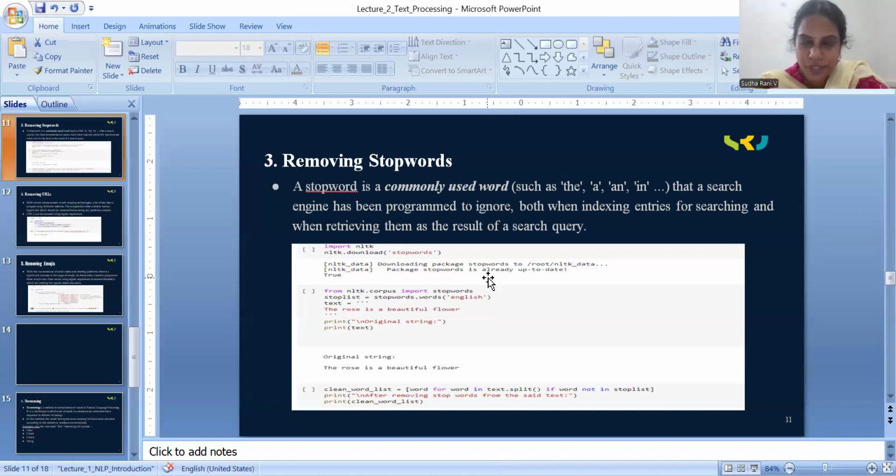Again, for the removal of stop words in Python programming, we are having the NLTK, the Natural Language Toolkit. We are having a number of packages which you can directly download for the stop word removal.